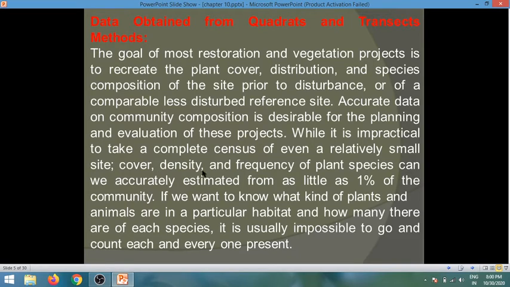Cover, density, and frequency of plant species can be accurately estimated from as little as 1% of the community.